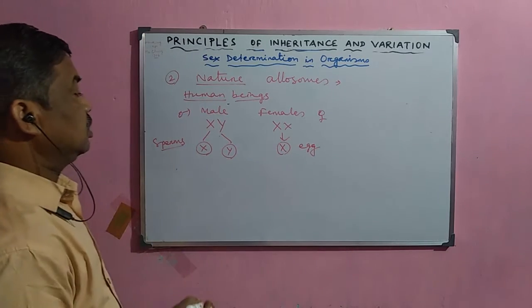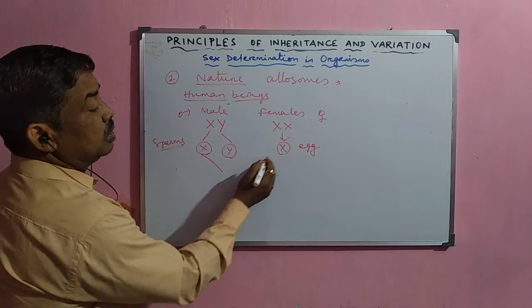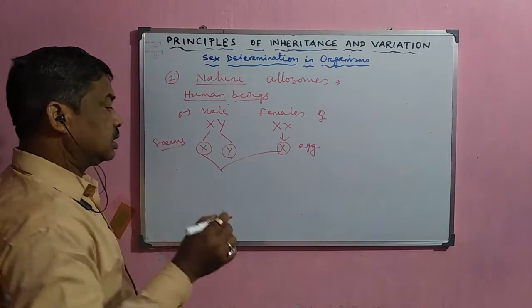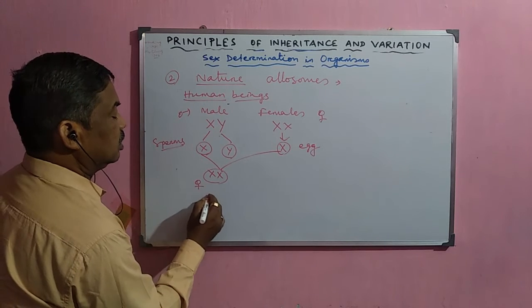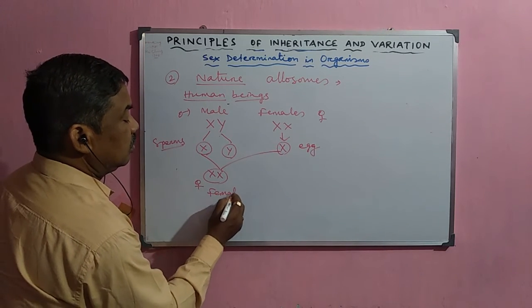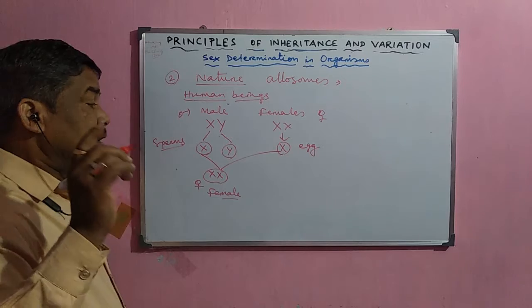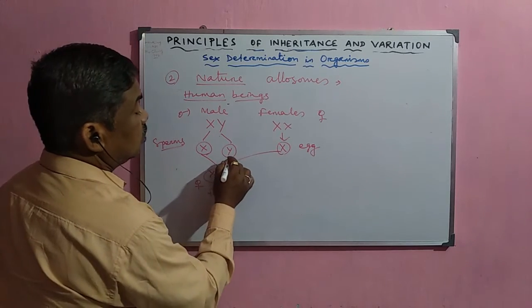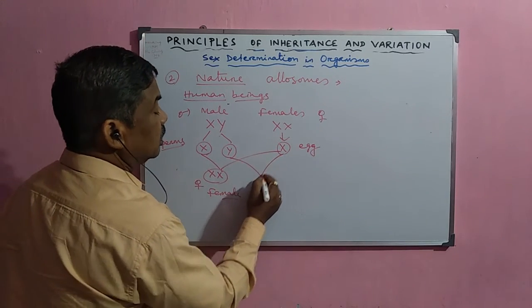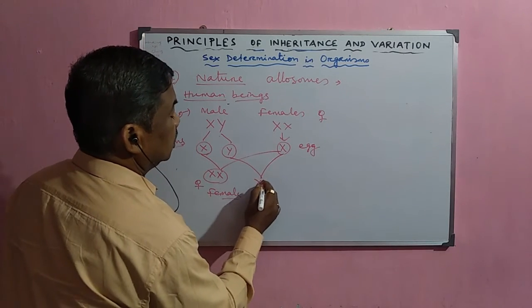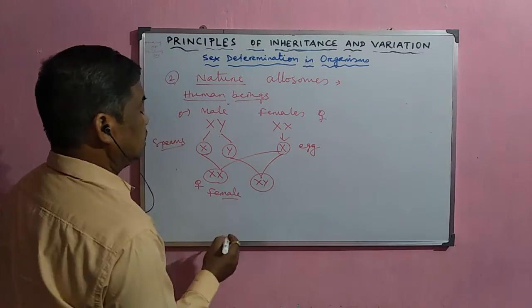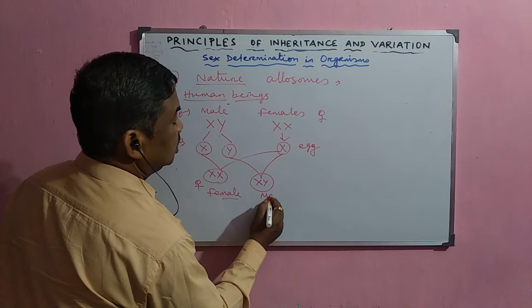When the X spermatozoa fertilizes the X egg, it becomes XX, a female offspring. When the Y sperm fertilizes the X egg, it becomes XY, a male individual.